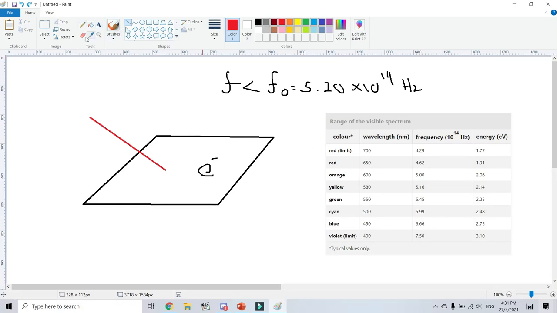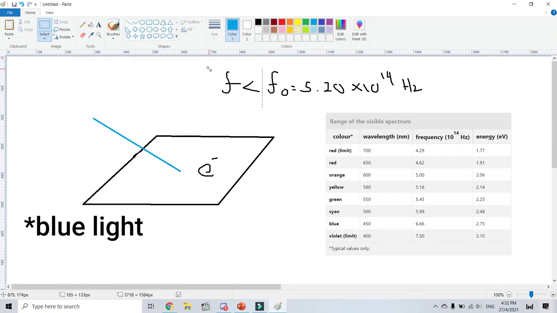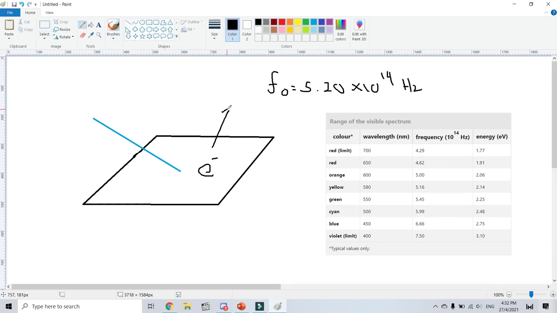So the type of light that we're gonna use is the blue light. Let's say the blue light shines onto the surface of the metal. Because the frequency of the blue light is higher than the threshold frequency of the metal, electrons will escape from the metal surface.